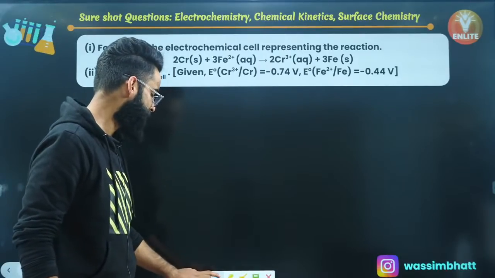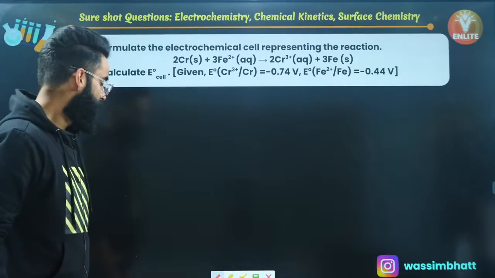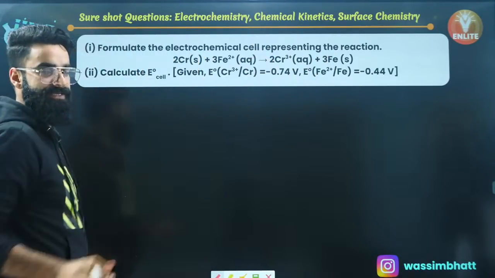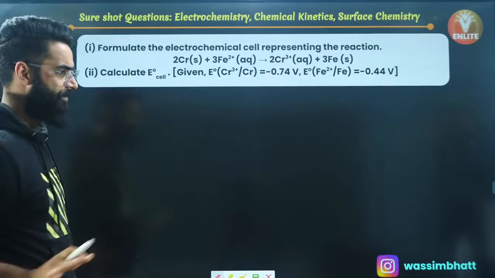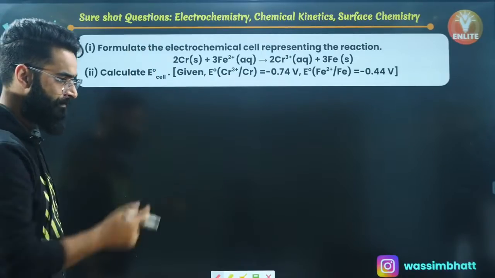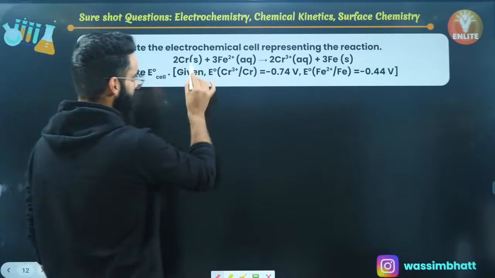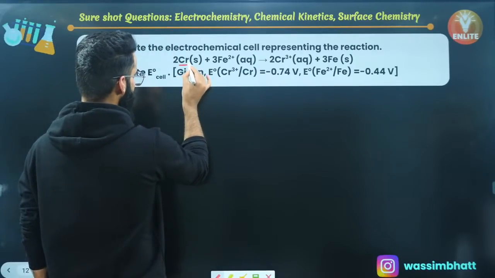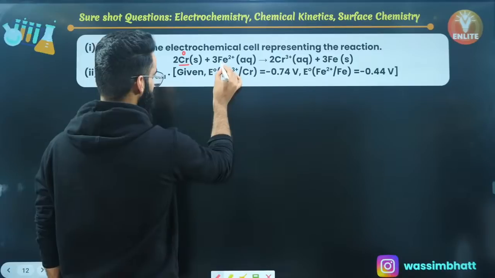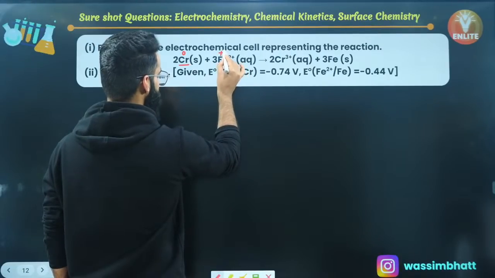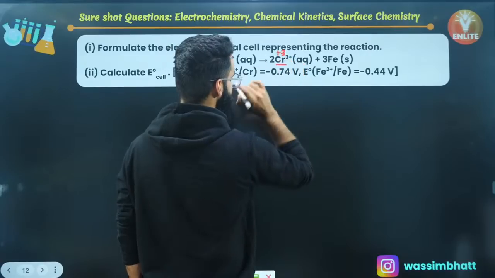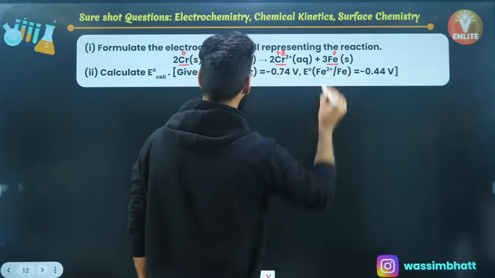Very simple one. First thing, you are given a net cell reaction which is involved in some galvanic cell, right? So first thing, you are supposed to represent this cell. And how do you represent it? Have a look. Chromium, its oxidation state is 0. Iron, the charge on it is +2, so its oxidation state is +2. Chromium, the charge on it is +3, so its oxidation state right here is +3. And over here it's 0, right?